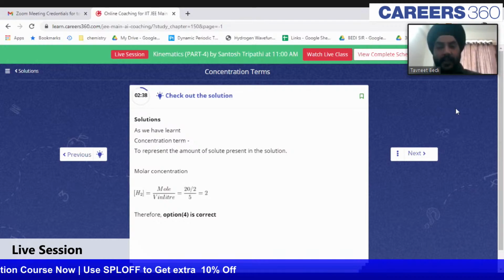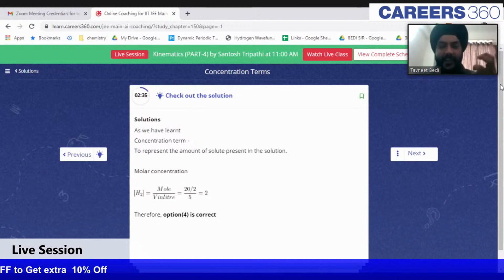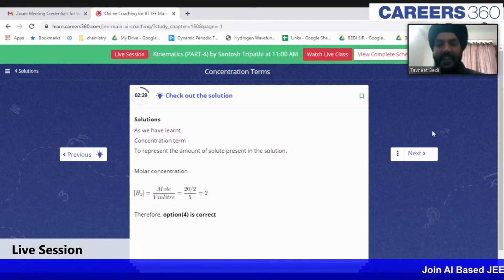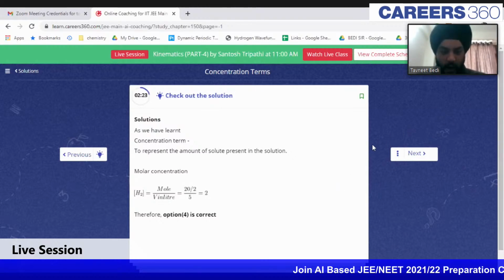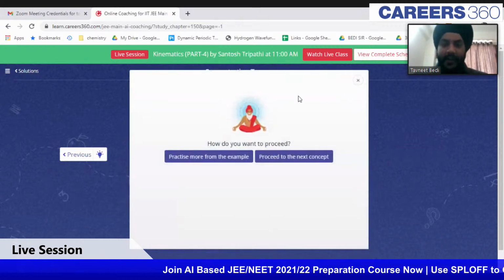questions. In case you're finding it difficult, the AI coach will give you paths, whether you want to study from a similar example, solve a similar example, study from the concept text, or revise stuff. So this is a very interactive, very good product that is available, guys. I hope you all give it a try.